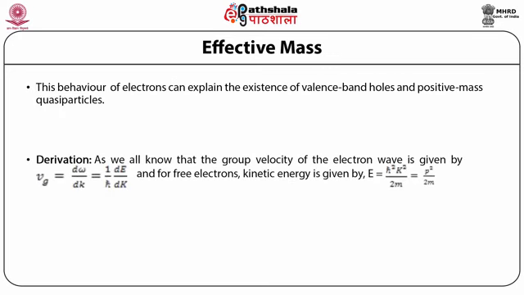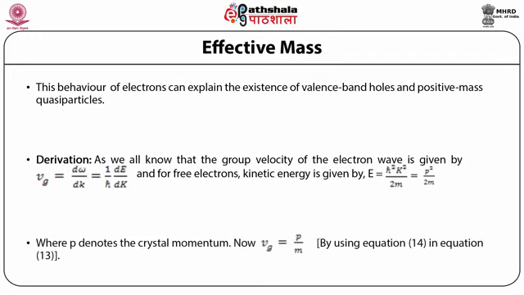As we know, the group velocity of an electron is given by dω/dk, which comes out to be (1/ħ) dE/dk, and for free electrons kinetic energy is given by E = ħ²k²/2m, which is equal to p²/2m, where p denotes the crystal momentum. Now this group velocity is equal to p/m, as given in equation 15.